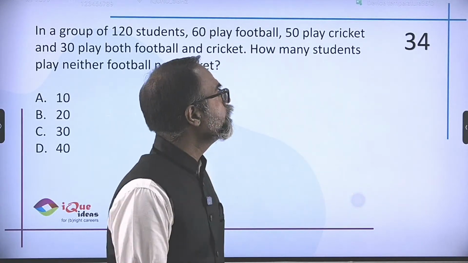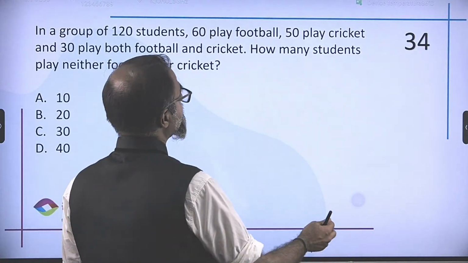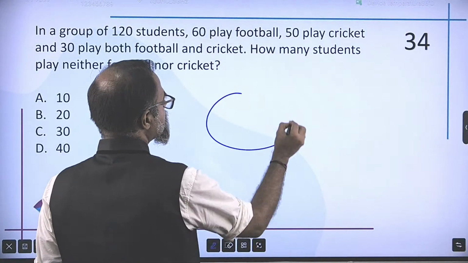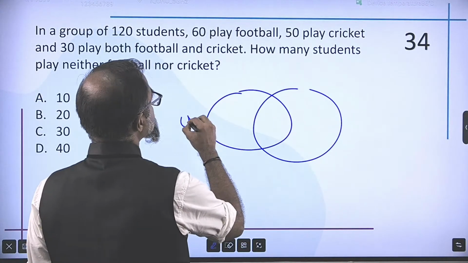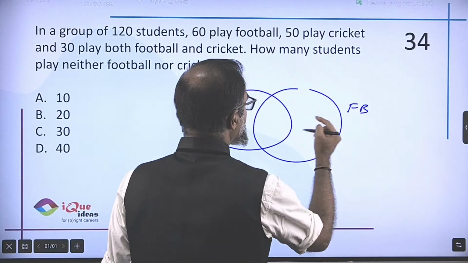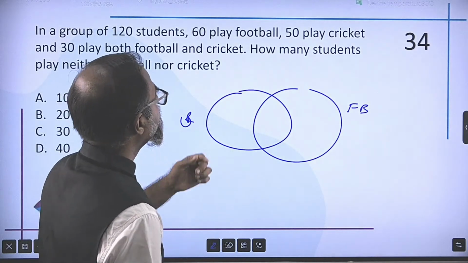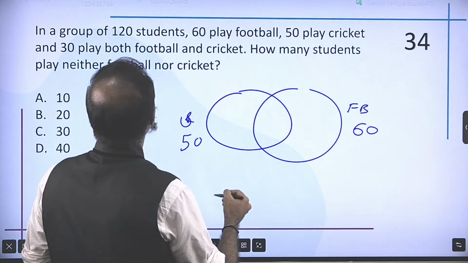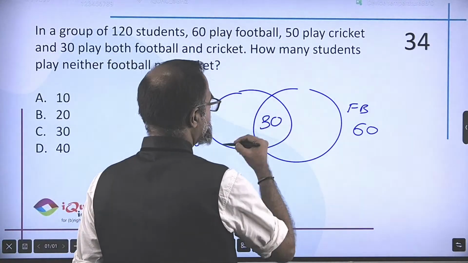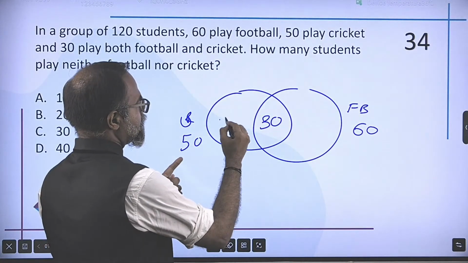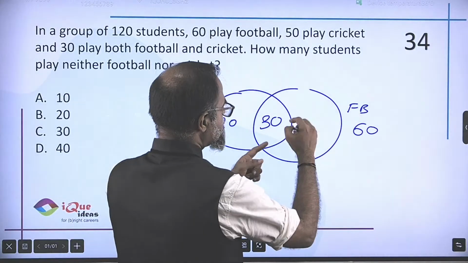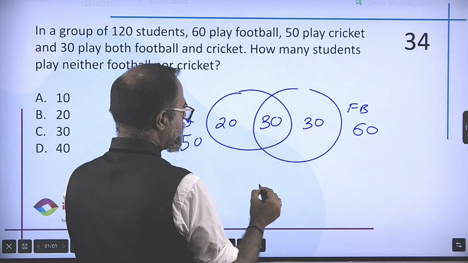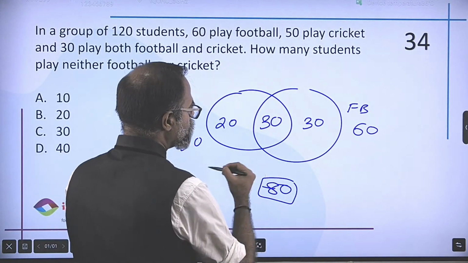In a group of 120 students, 60 play football, 50 cricket, 30 play both. Okay, Venn diagrams. So let's say this is cricket, this is football, center is both. So if 30 play both, then only cricket is 50 minus 30, 20. Only football is 60 minus 30, 30. So 30 plus 30, 60, plus 20, I have got 80 people playing at least one of the two games.